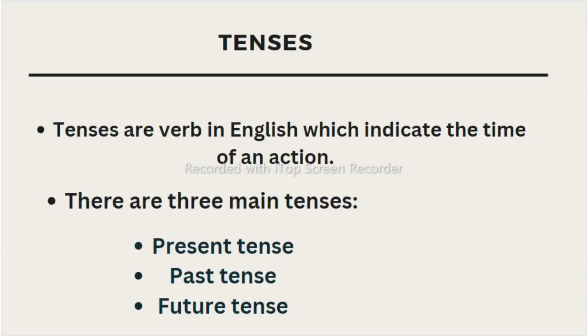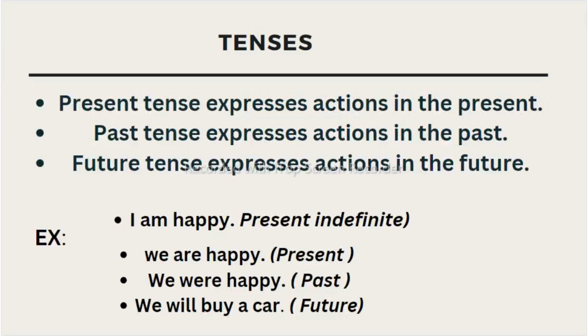So tenses are verb forms in English which indicate the time of an action. There are three main tenses in English: present tense, past tense, and future tense. Present tense expresses actions in the present time, and past tense expresses actions in the past. Future tense expresses actions in the future. For example, you can see here, this one we'll see later.